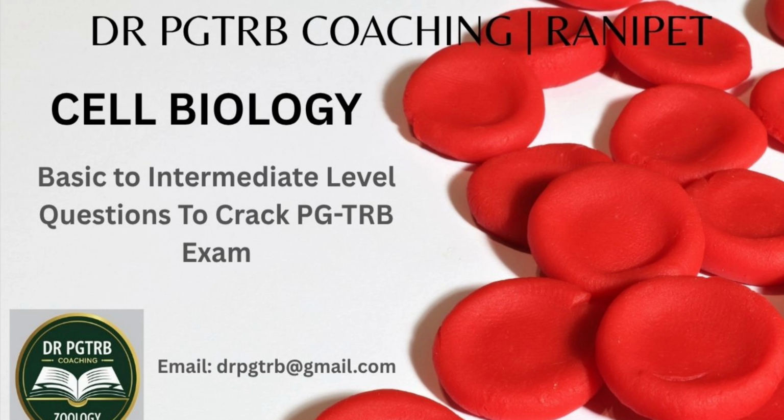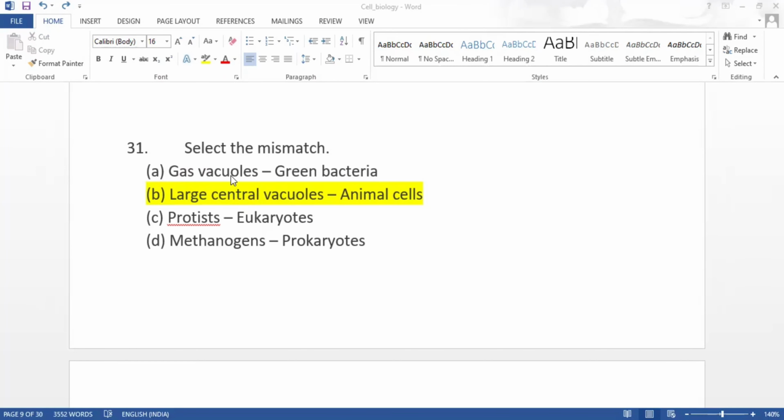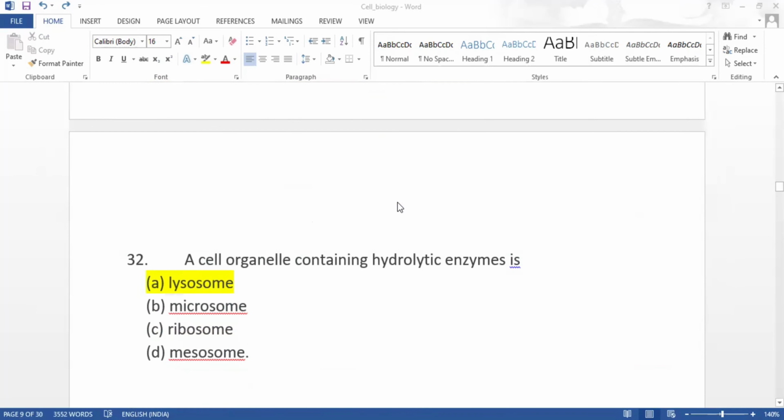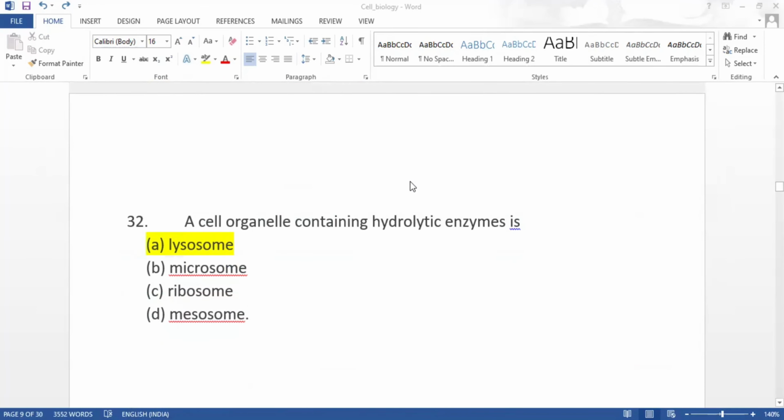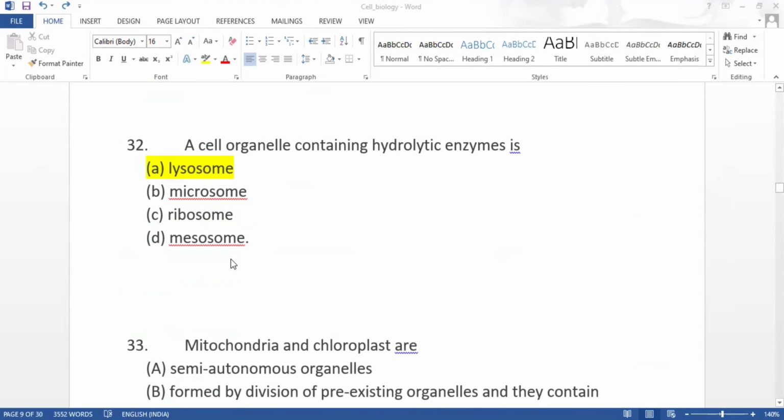This video is the continuation of the cell biology which we have seen in our previous video. Now let's continue with this 31st question. Select the mismatch. The answer is large central vacuoles in animal cells. A cell organelle containing hydrolytic enzymes is lysosome.